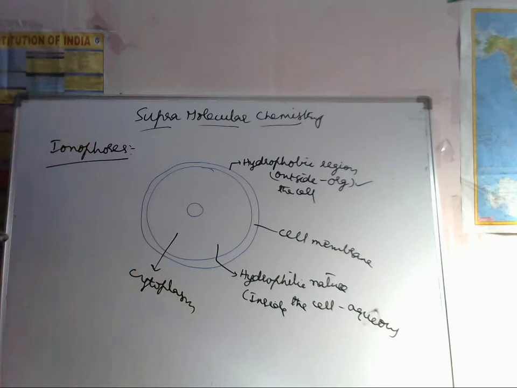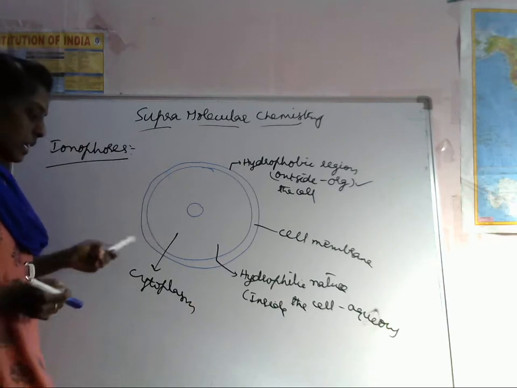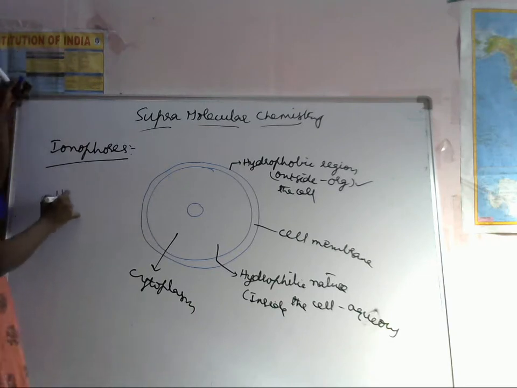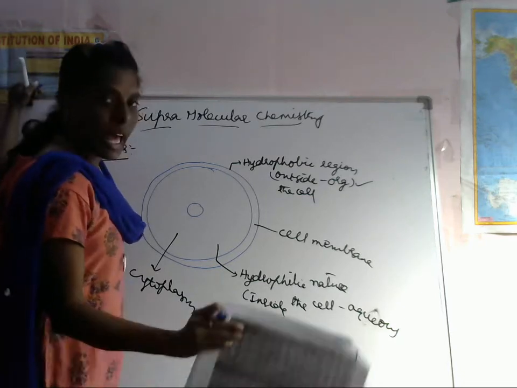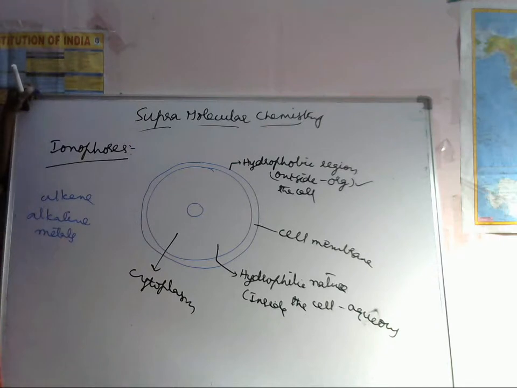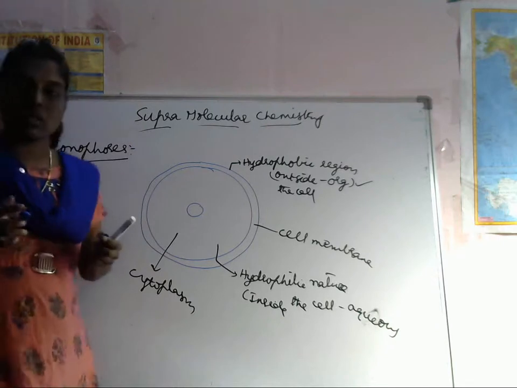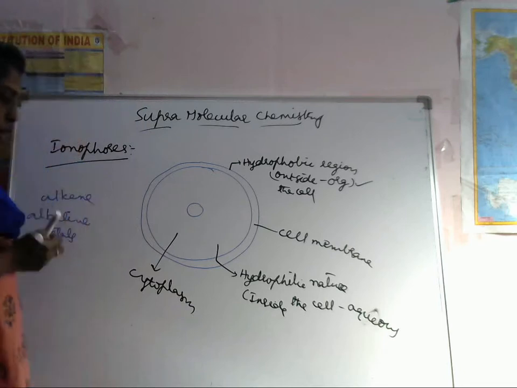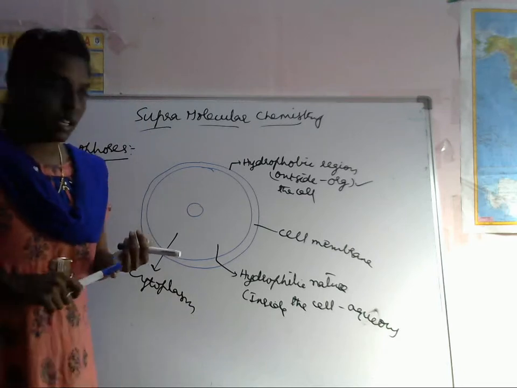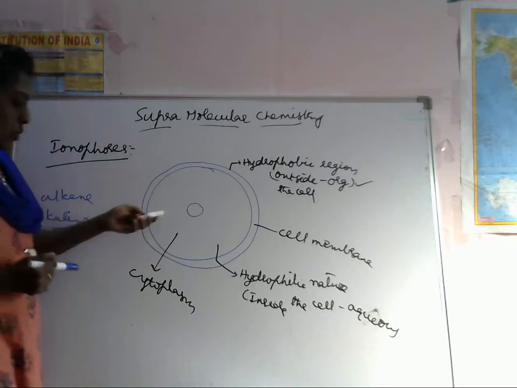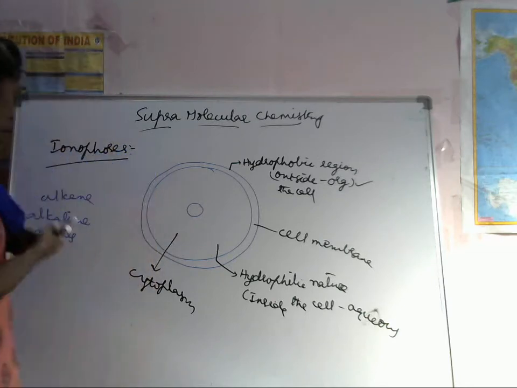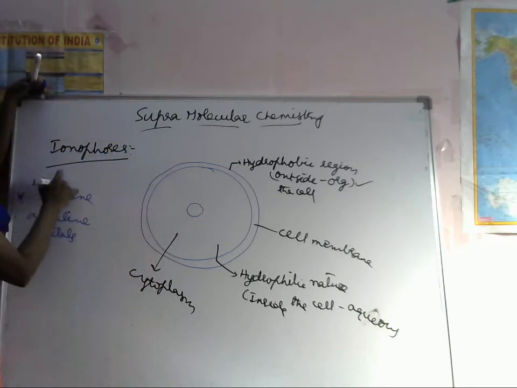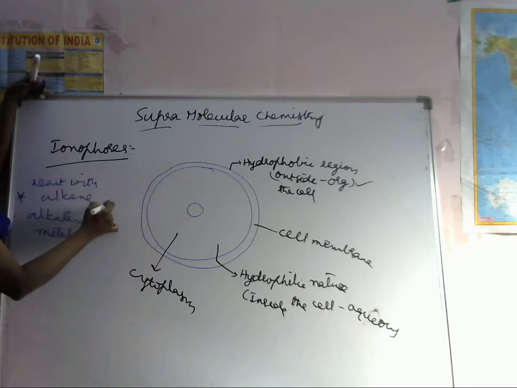So this ionophore mainly interacts with the alkali and alkaline earth metals for their activation in that cell membrane. These are two types of interactions, and they are capable of forming lipophilic complexes. Here the ionophores have different ionic charges, and react with alkali and alkaline metals.